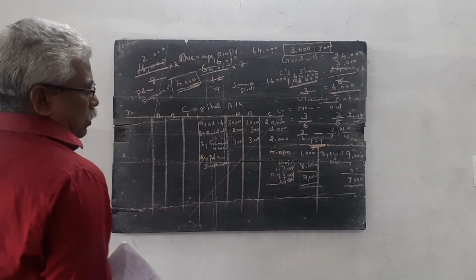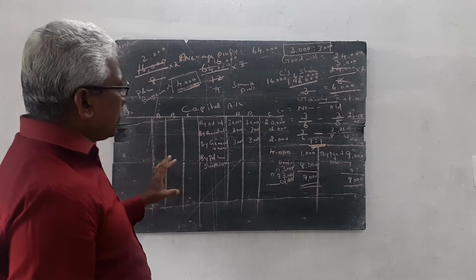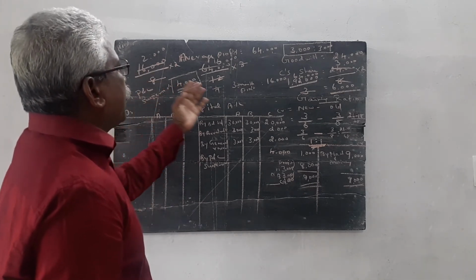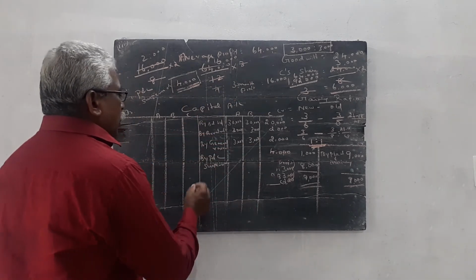Then goodwill. This goodwill is given by the old partners A and B to C. So how much is given by A?